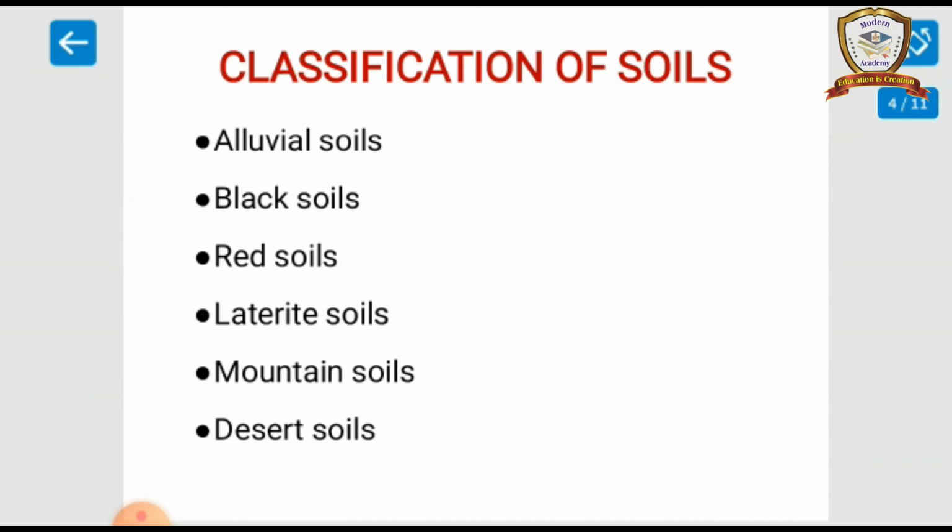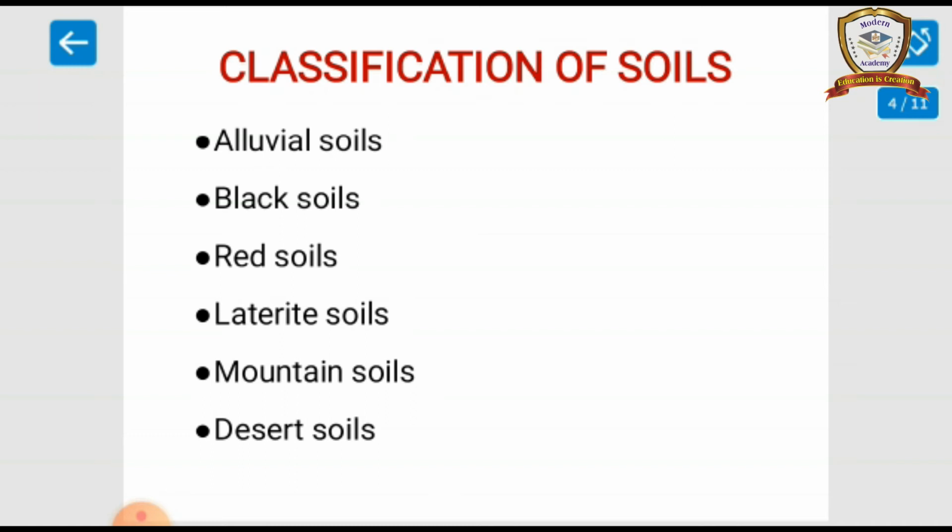Alluvial soil. This soil is found in the regions of river valleys, floodplains and coastal regions. They are formed by the deposition of silt by running water. It is suitable for cultivation of sugarcane, jute, rice, wheat and other food crops. Black soil. This soil is formed by weathering of igneous rocks.